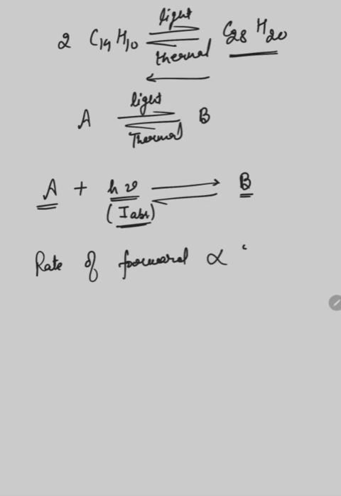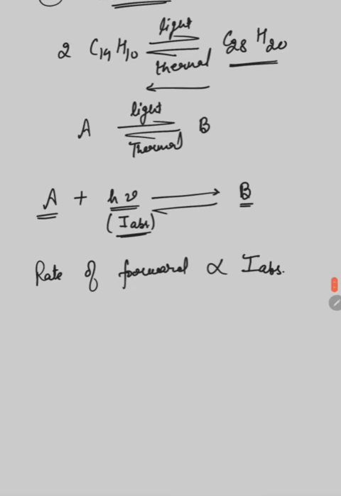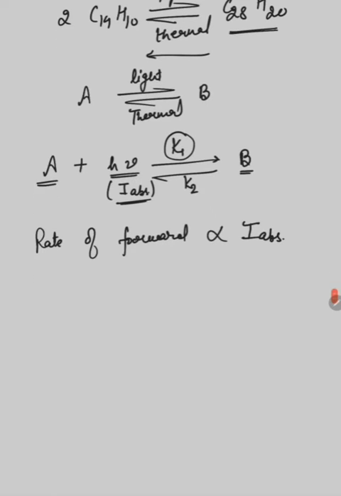that is directly proportional to the intensity of light absorbed by the molecule. Okay, so in the forward direction, just suppose K1 is the rate constant of the forward reaction and K2 is the rate constant of the backward reaction. Since the rate of the forward reaction is directly proportional to the intensity of light absorbed, it is K1 into I absorbed. Here K1 is the proportionality constant.